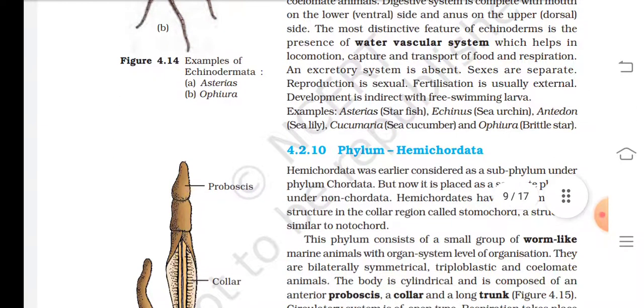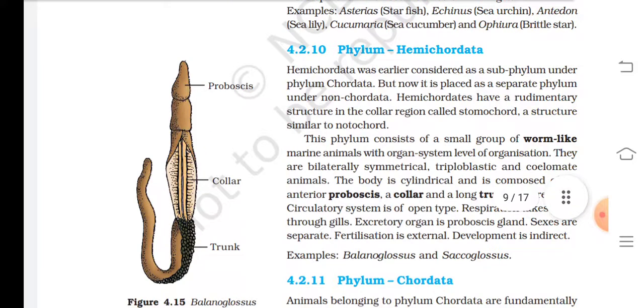4.2.10 Phylum Hemichordata. Hemichordata was earlier considered as subphylum under phylum Chordata, but now it is placed as a separate phylum under non-Chordata. Hemichordata have a rudimentary structure in the collar region called stomochord, a structure similar to notochord. This phylum consists of a small group of worm-like marine animals with organ system level of organization. They are bilaterally symmetrical, triploblastic and coelomate animals. The body is cylindrical and is composed of an anterior proboscis, a collar, and a long trunk.